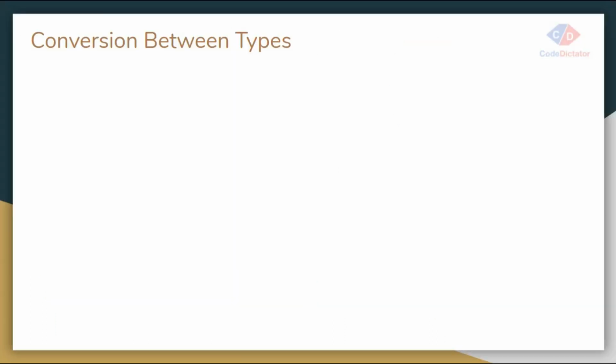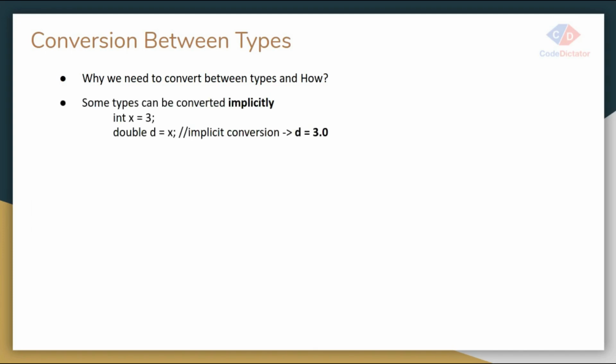Okay, so let's continue with conversion between types. Whenever we are talking about types, if we need to convert between types, and how, that is the question, correct? The answer is: it completely depends. The conversion can happen implicitly.